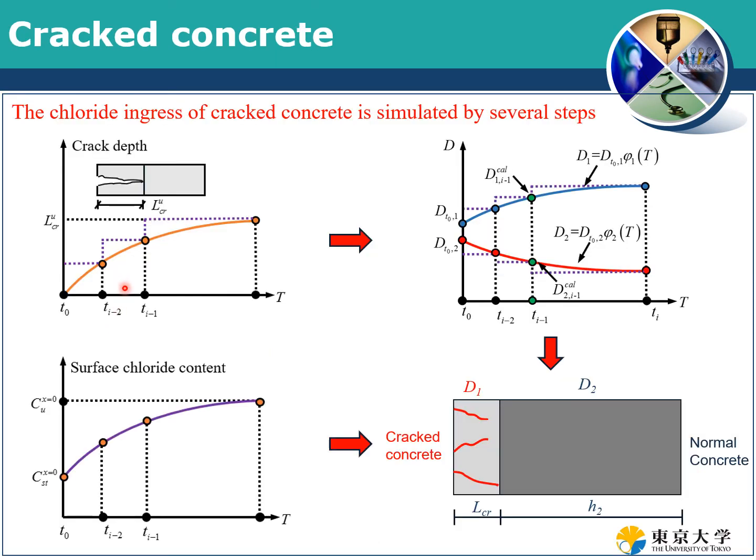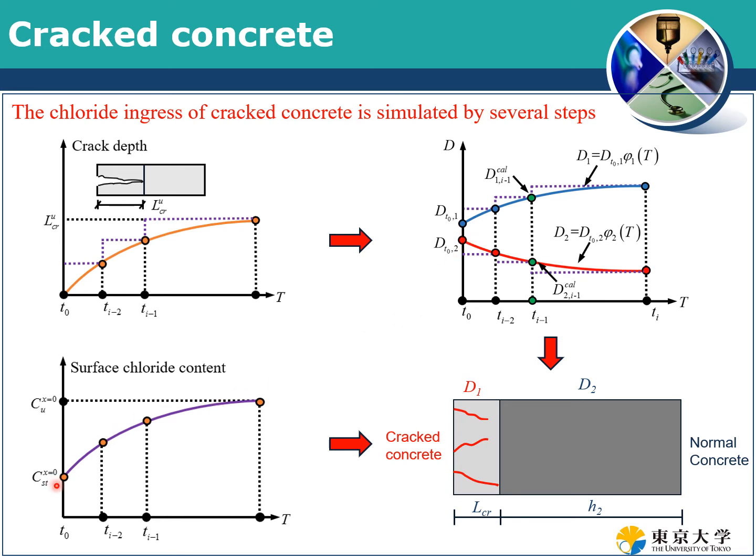So we know that in cracked concrete, the crack length will develop as time goes on. You can see something like this. Because of the crack development, for the first layer, the diffusion coefficient will increase linearly. And in the normal concrete and all the uncracked concrete, the diffusion coefficient will decrease because of the continuous hydration.